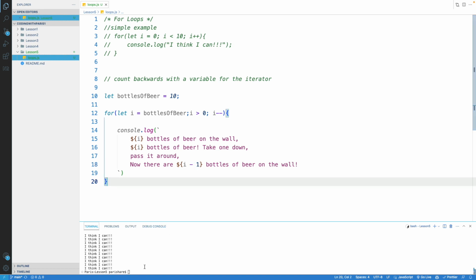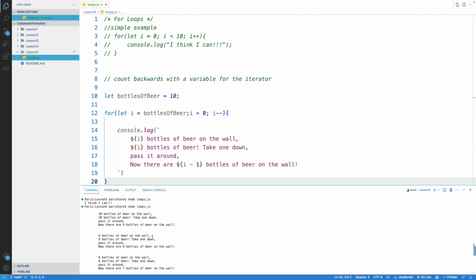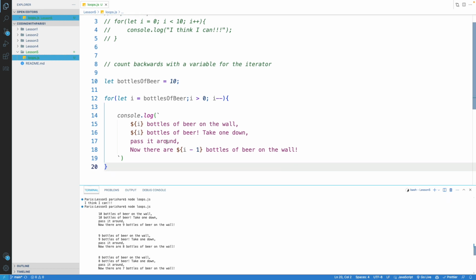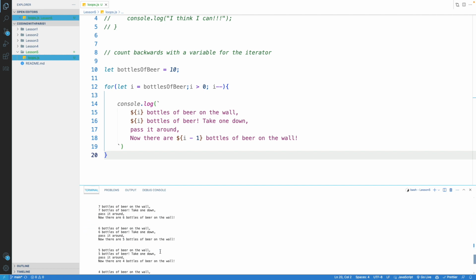So if we were to come down to our console and clear it out, and then press up twice and hit enter on loops.js, this should run. All right, here we go. So I'm going to scroll up just a little bit. Actually, let's make this window a little bit larger to let you see what's going on here. This simple piece of code that we wrote now sings the bottles of beer on the wall song. I'm sure there's an actual name. Starts with 10, right? 10 bottles of beer on the wall, 10 bottles of beer, take one down, pass it around. Now there are 9 bottles of beer on the wall, and it just repeats all the way down. Boom, boom, boom, boom, boom.